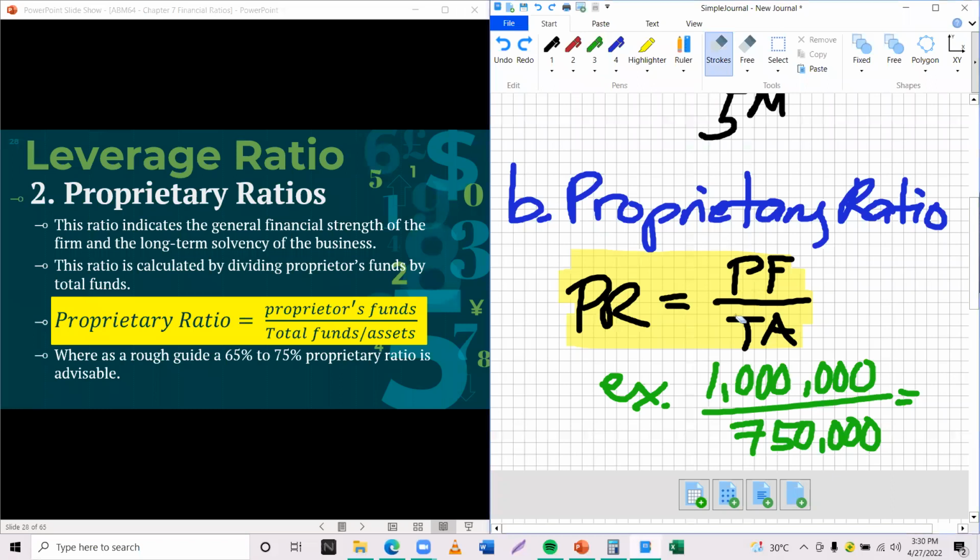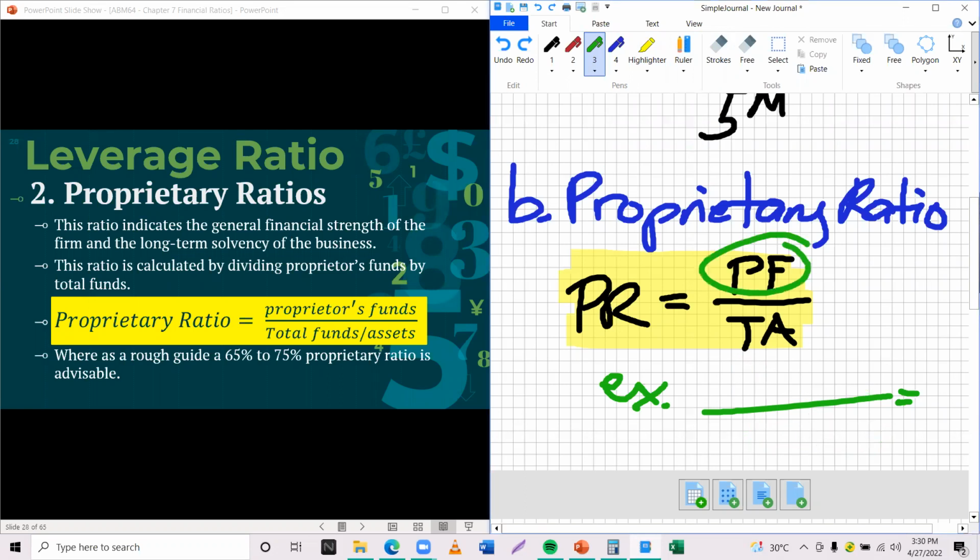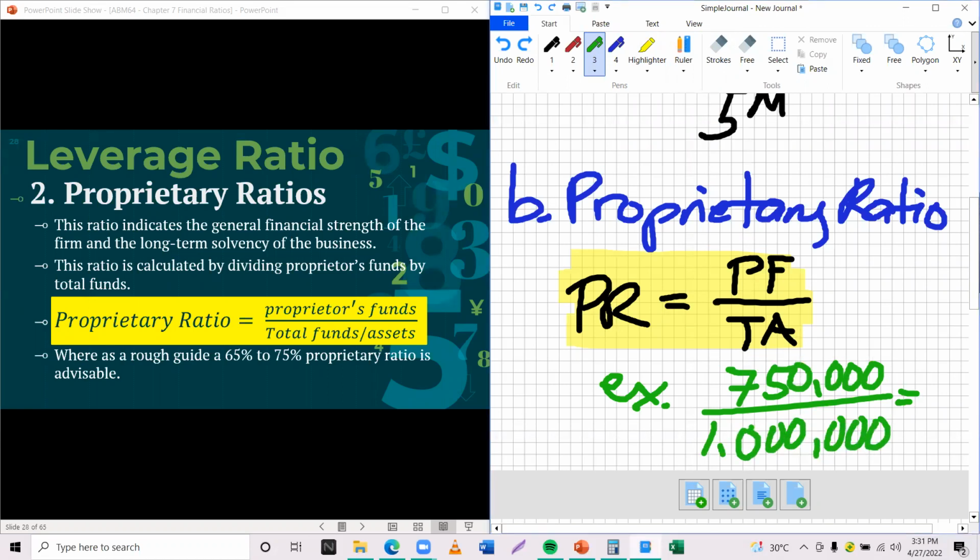Okay, sorry, let's try to do it again. Let's say, for example, your shareholders' funds or proprietary funds from investors is only worth 750,000. And the total assets you have accumulated, among current and fixed assets, would come up to at least 1 million. So how much would this be?